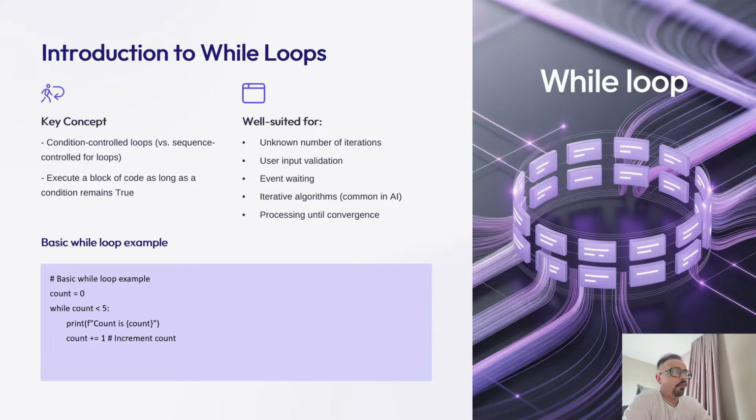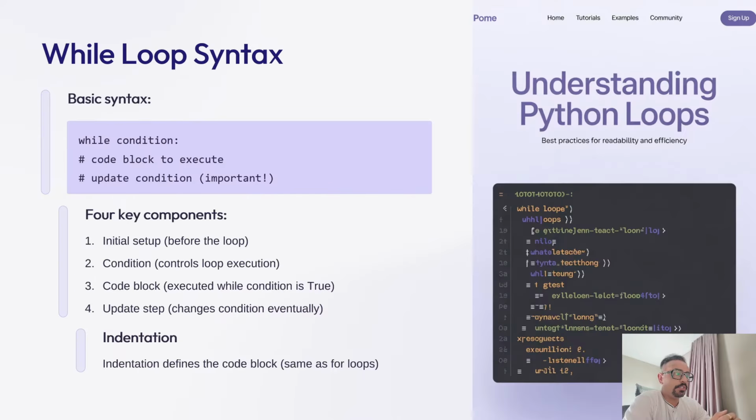So in machine learning, while loops are often used in iterative processes like gradient descent, where you update parameters until they meet a stopping criteria. They are also useful in data pre-processing tasks such as continuously processing input until clean data is received. The power of while loops lies in their flexibility. They adapt to changing conditions during execution.